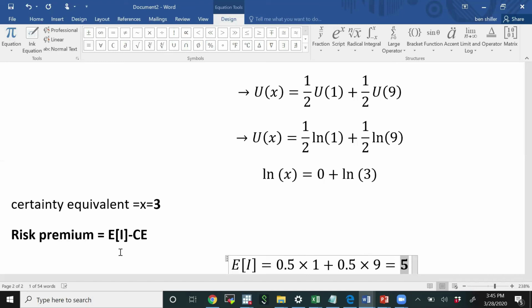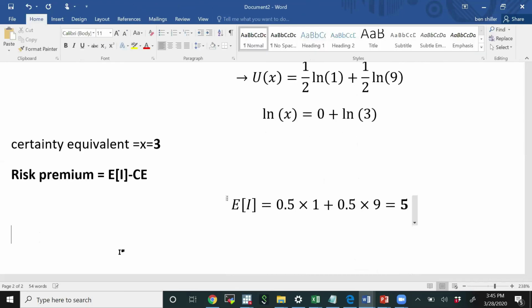You don't actually get $5. You either get 9 or 1, but the expected income is 5. To calculate the risk premium, we subtract from the expected income of 5 the certainty equivalent, which we found was 3. So the risk premium in this example is 2. So this says that the person is willing to give up 2 in income in order to avoid the risk that's associated with the gamble.